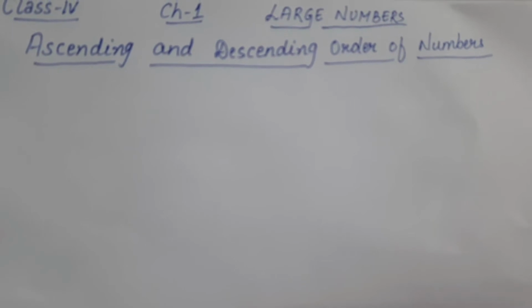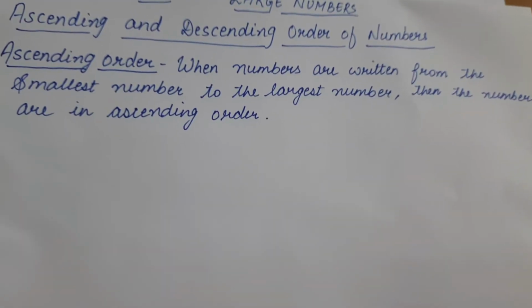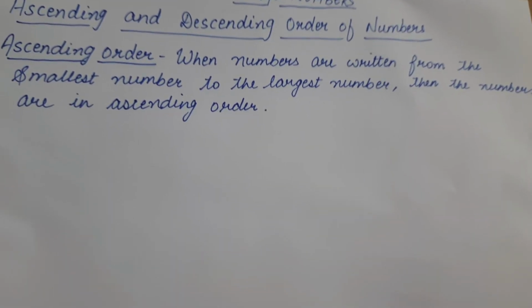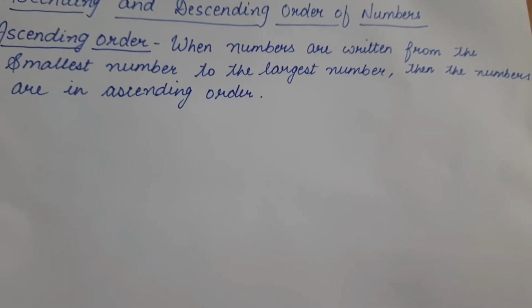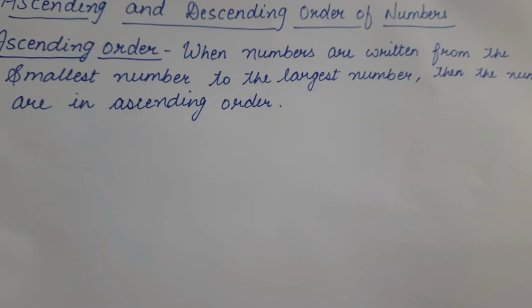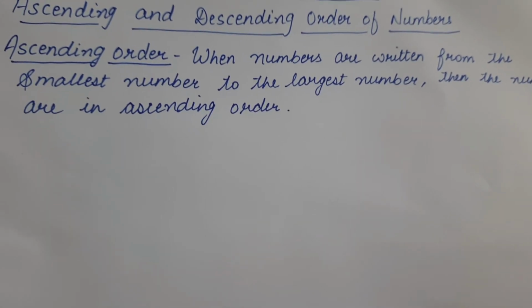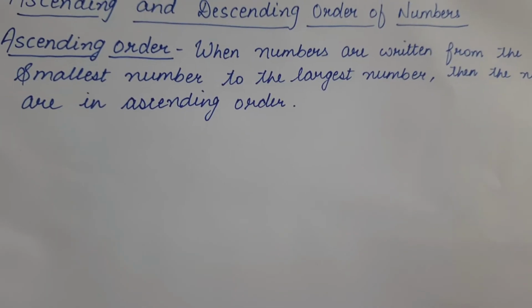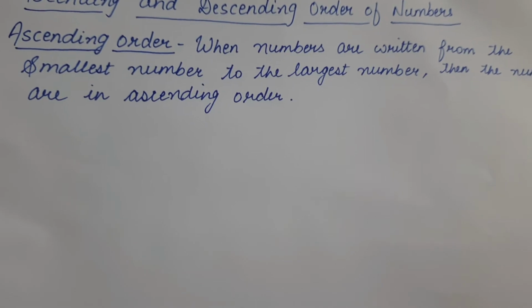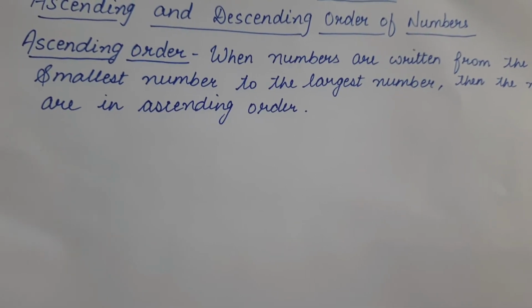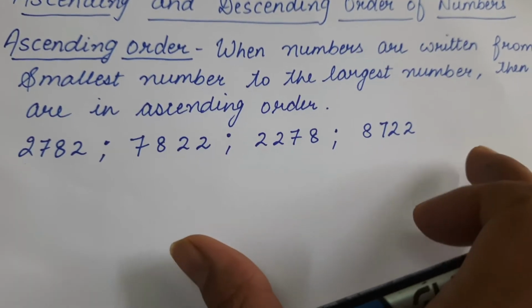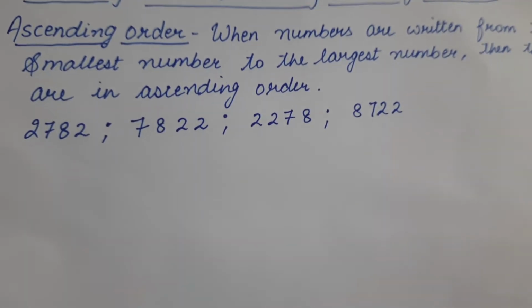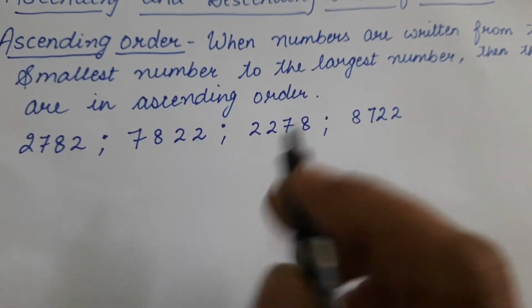Let's now review ascending and descending order of numbers. First comes ascending order. When the numbers are written from the smallest number to the largest number, then the numbers are in ascending order. Let's take an example. Suppose we have to arrange all these numbers in ascending order, then how will we arrange? First of all, write the number using comma.